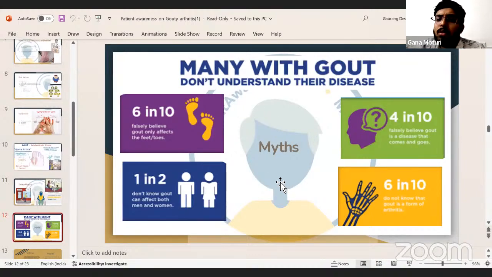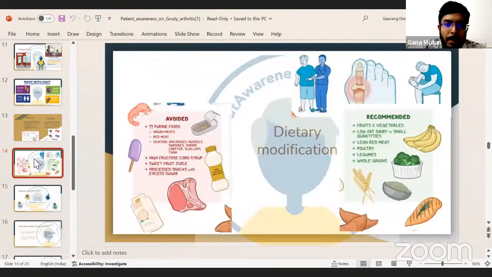So, myths regarding gout: 6 in 10 falsely believe that gout only affects the feet or toes, 1 in 2 don't know that gout can affect both men and women, and 6 in 10 don't know that gout is a form of arthritis.